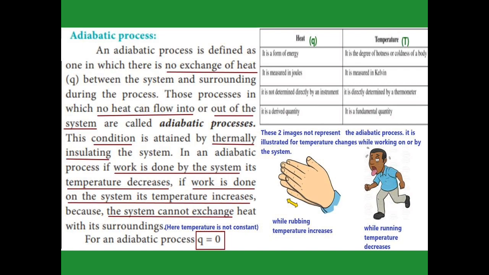What work are we doing? Running. On running, we are working, so the temperature automatically goes down. Here also, when work is done by the system, the temperature decreases in an adiabatic process. In the same way, when work is done on the system, the temperature increases. For example, while rubbing the hands, consider one hand as a system, the work is done on the system, so the temperature increases. Slowly we will experience some heat on the hand.